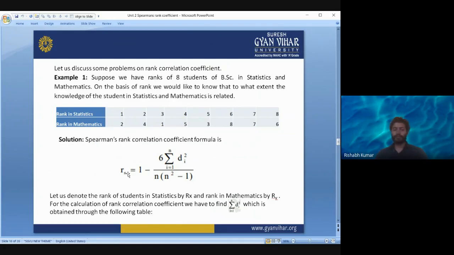So now, this is the formula for finding out the Spearman rank correlation coefficient, but we have to find this di square. To find out the di square, we will have to construct a column named D and another column named D square. Let us denote the rank of the student in statistics by Rx and rank in mathematics by Ry. So these are two variables, X variable and Y variable. For the calculation of rank correlation coefficient, we have to find only this di square. N is already given, 8. There are 8 students. We have to only find the di square, which is obtained through the following table.